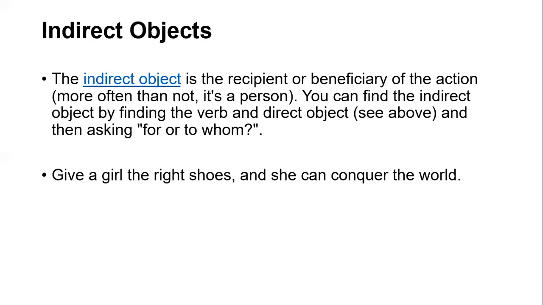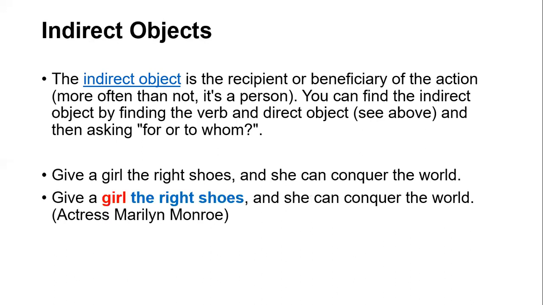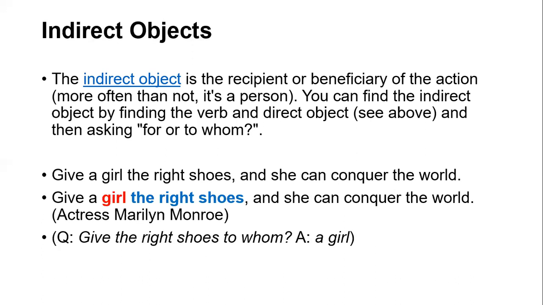A girl is the indirect object and the right shoes is the direct object. Give the right shoes to whom? A girl. So please keep it in mind, in whichever sentence you are going to use an indirect object, you can easily observe a direct object too.